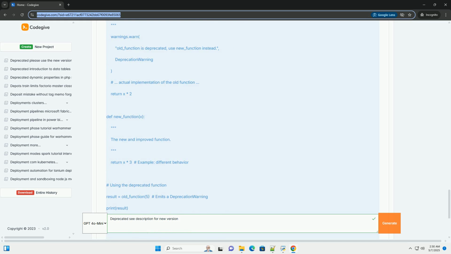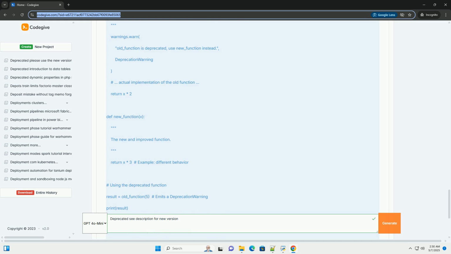Complexity: how difficult will it be to switch to the new code? Testing: how will you ensure that the changes don't introduce new bugs? 4. Implement the changes. Replace the deprecated code with the new code, following the best practices for your language and framework.